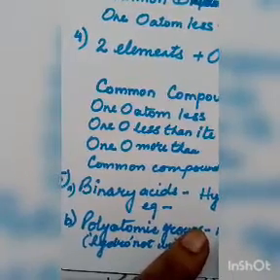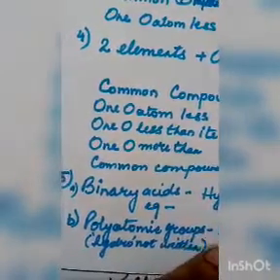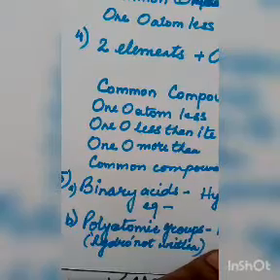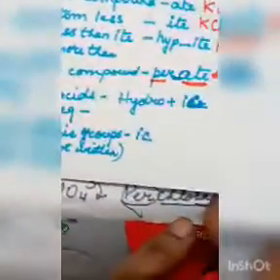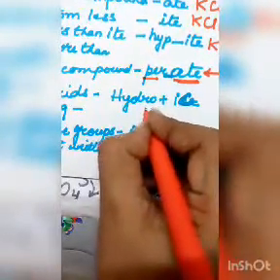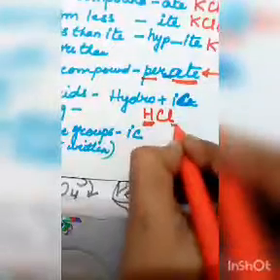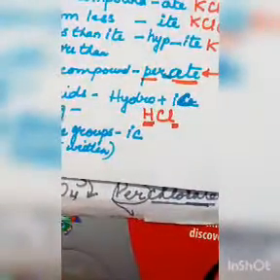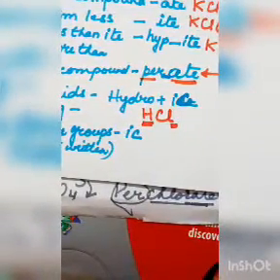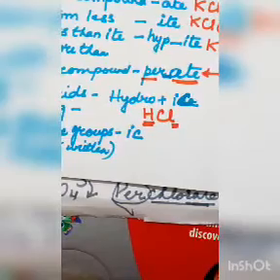Now how do we name acids? Acids can be binary acids, like hydrogen chloride or hydrochloric acid, HCl, which we all know. Whenever it is a binary acid, we write hydro as the prefix, and then -ic as the suffix with the atom or negative radical with which it is forming the acid.